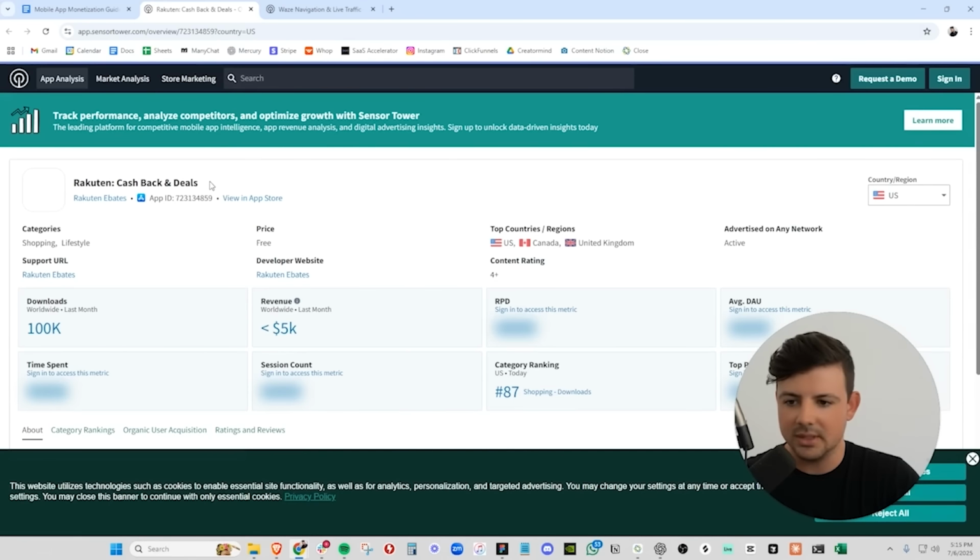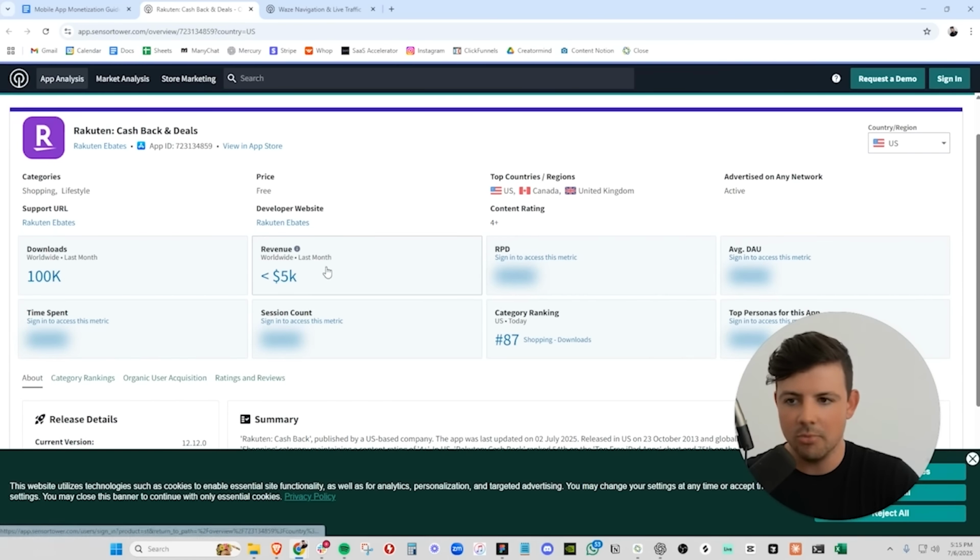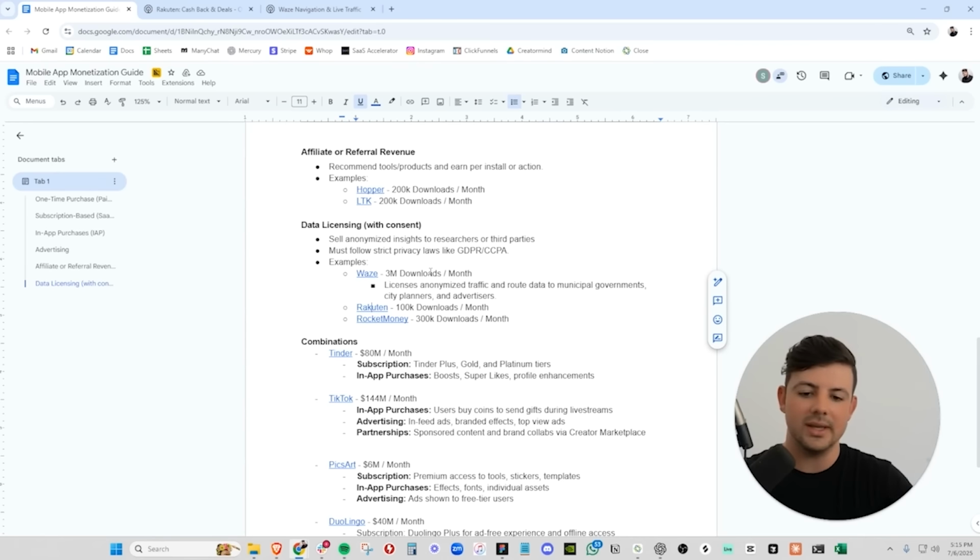Rakuten also does something similar. They are a cashback and deals app. And again, they make no money off in-app purchases. What they're doing is selling purchase data. So any consumer who purchases certain items in a certain niche, they own that data. They understand what the purchasing patterns of that user are, and they can sell that to other stores, other advertisers. They will sell that data.